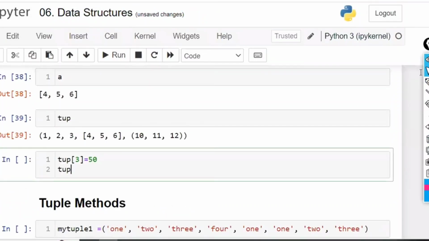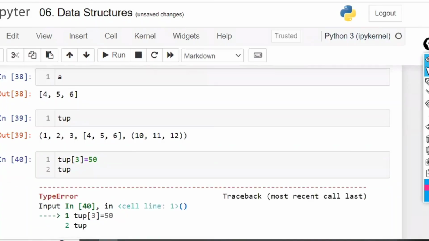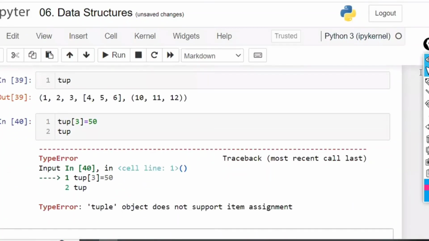Now, tuple of 3 is equal to 50. And what does the tuple mean with respect to this? Let me explain in a simple way, because some of the students might be confused. So for them, I am explaining with a simple example. The entire Naresh IT is considered as the tuple.